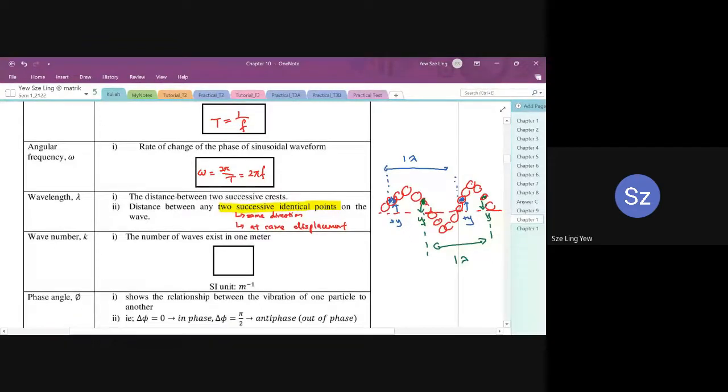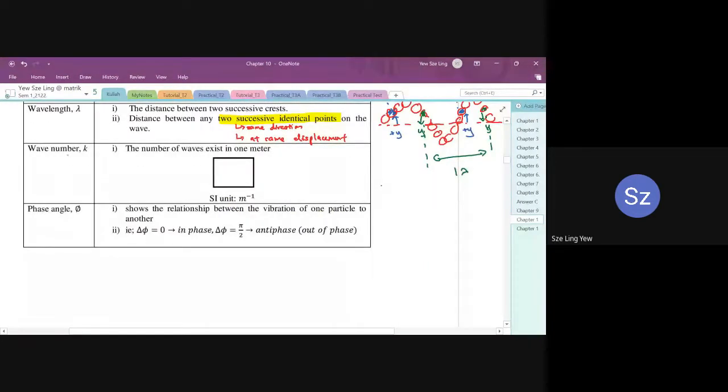Sometimes in a question, they will ask you to identify which two points are identical. This is how we identify: you look at the direction of motion of the particles first, and then you check their y value. If they have the same y value and are heading towards the same direction, then we say they are identical.